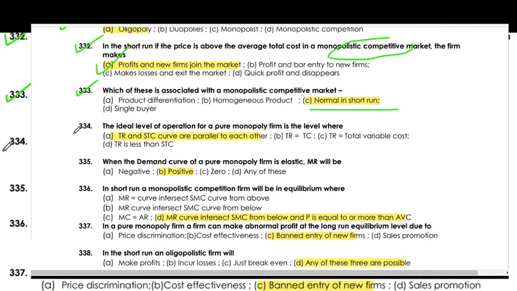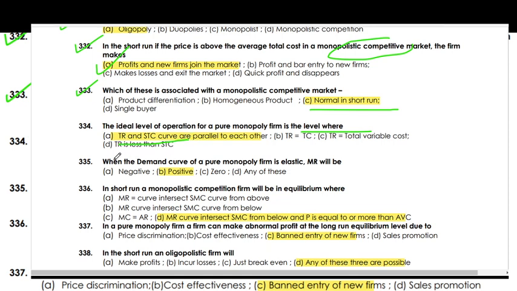The ideal level of operation for a pure monopoly firm is the level where the total revenue and short-term total cost curves are parallel to each other.